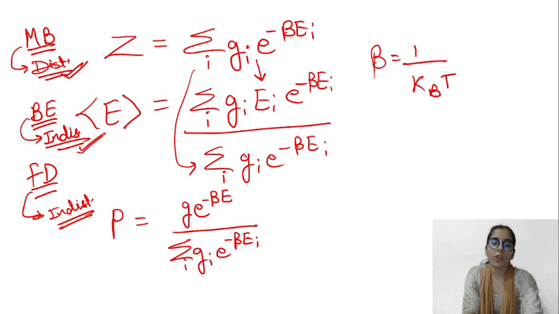Here also any number of particles, but for Fermi-Dirac statistics, which fermions follow, you can fill the particles as per Pauli's exclusion principle. It means two particles cannot be there if they have the same spin. So if you are filling particles having the same spin, only one particle in one state can be there. So mainly for the Fermi-Dirac, you have to be careful about the number of particles you fill in one particular state, as it follows Pauli's exclusion principle.